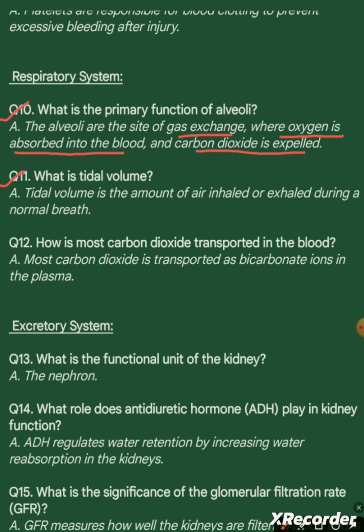Answer. Tidal volume is the amount of air inhaled or exhaled during a normal breath. Question 12. How is most carbon dioxide transported in the blood? Answer. Most carbon dioxide is transported as bicarbonate ions in the plasma.